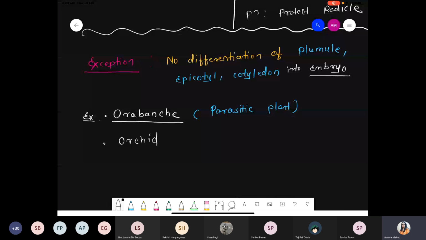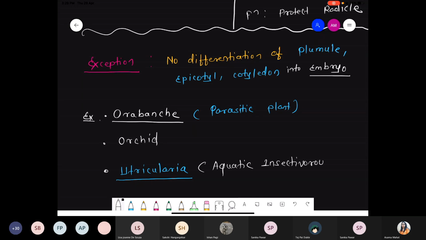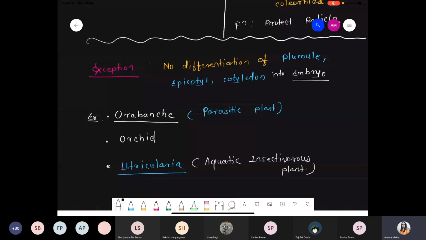And another one, an insectivorous plant, Utricularia. Basically, it is an aquatic insectivorous plant. Done?